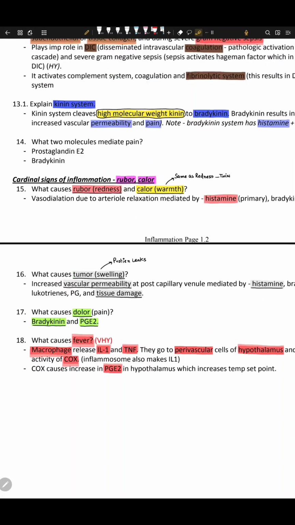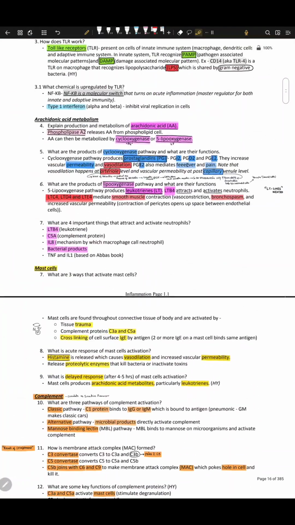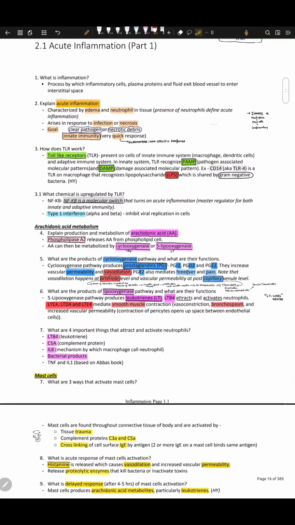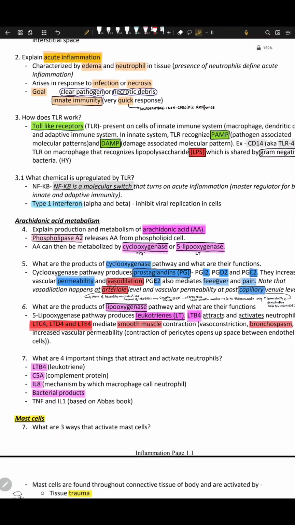Interleukin 1, let's talk about it again. COX mediated. Where is it? Here it is, the cyclooxygenase pathway. So the cyclooxygenase pathway makes PG, prostaglandins, and the 5-lipoxygenase pathway makes LT, right?